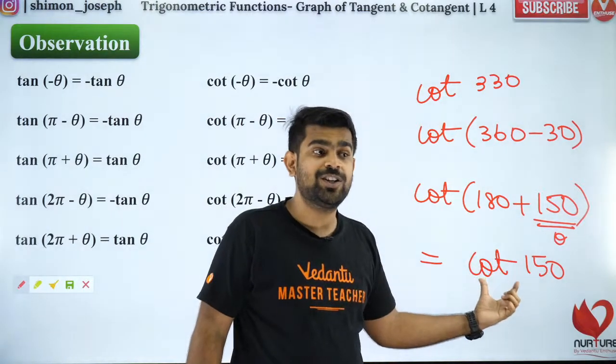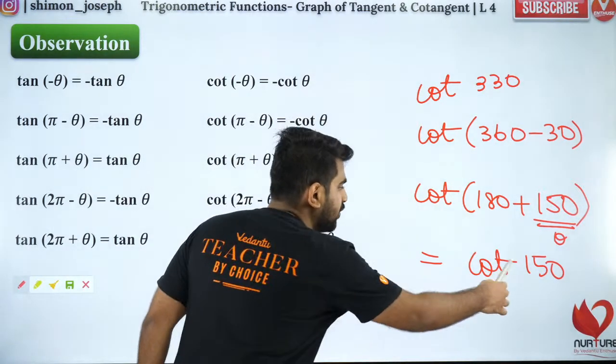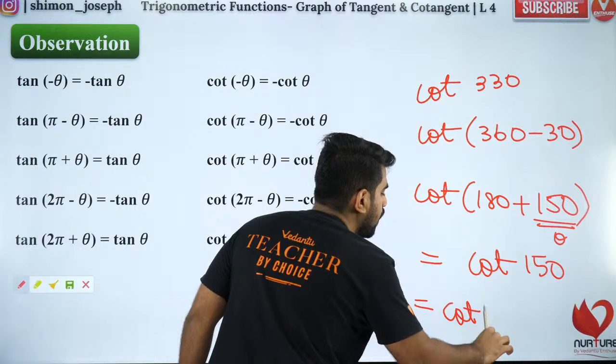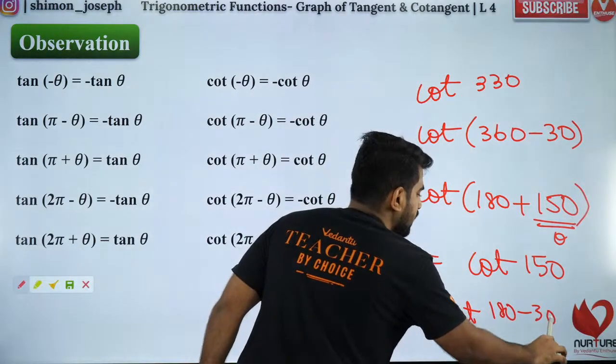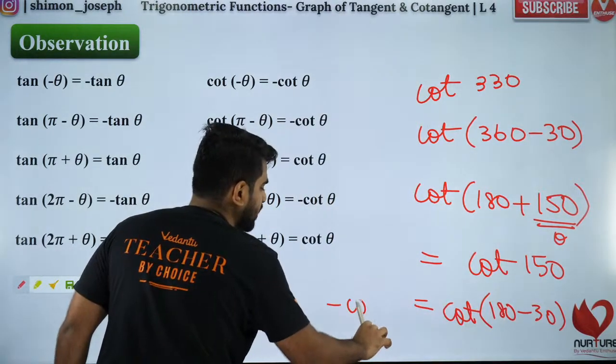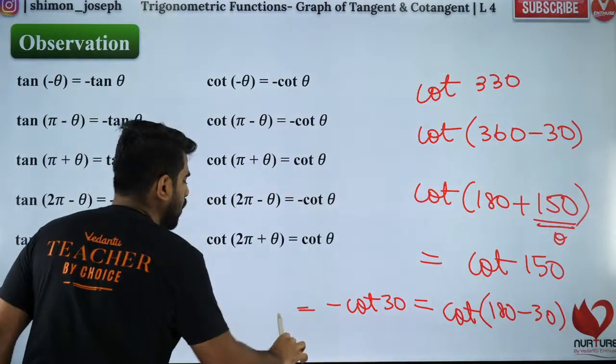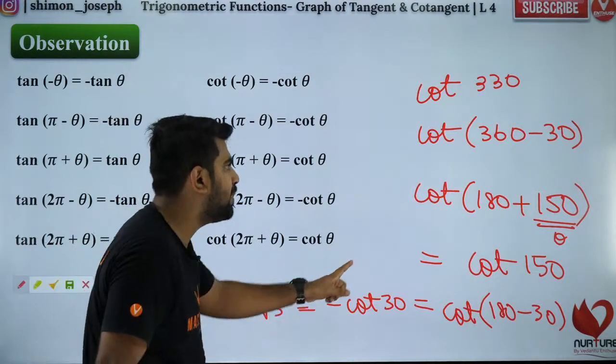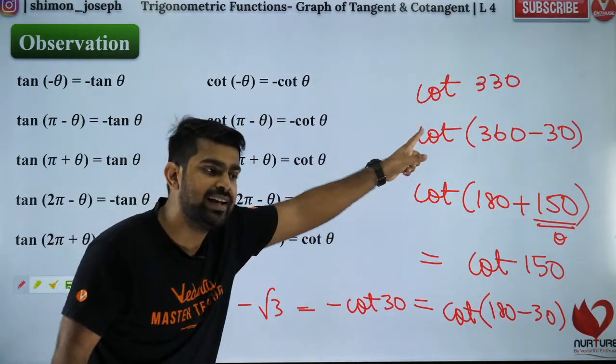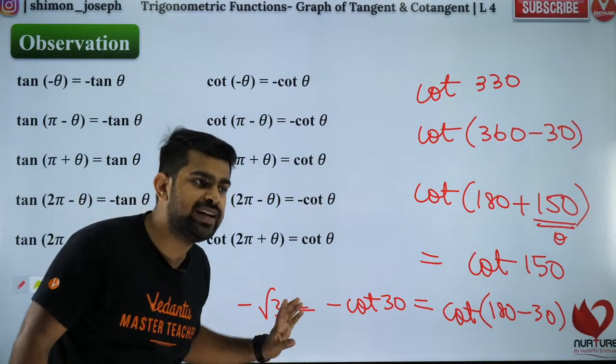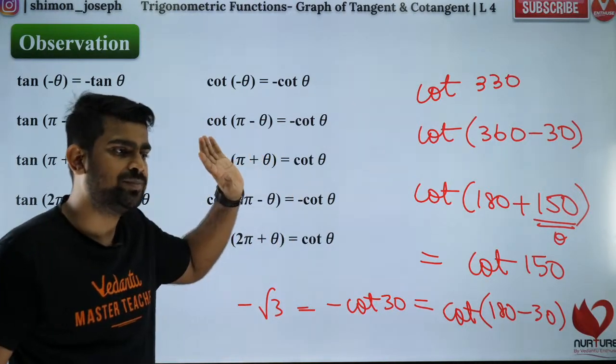If you don't know, again you have to simplify. Again you have to write this as cot of 180 minus 30. Then that will be what? Minus cot 30. So that will be equal to what? Minus root 3. Am I getting the same answer? Sharon, am I getting the same answer? Everybody cool with it? Did you like it?